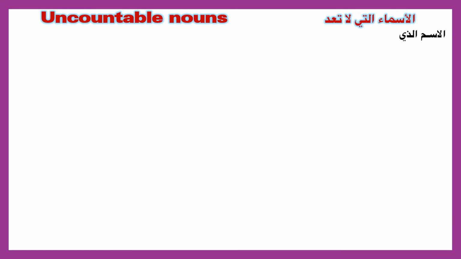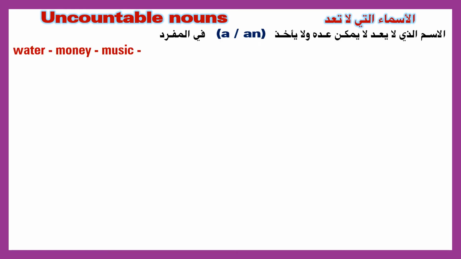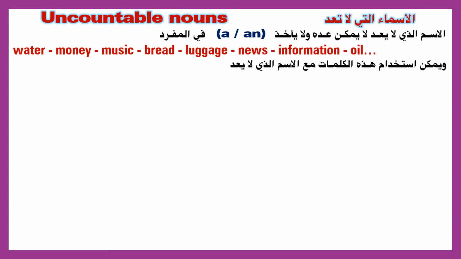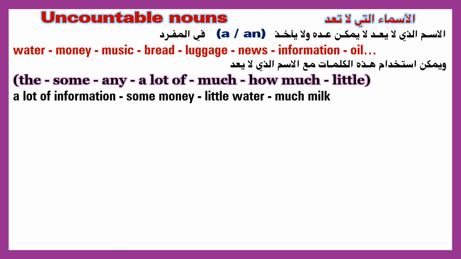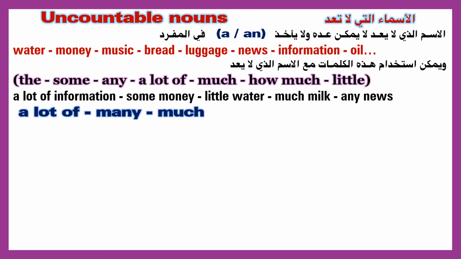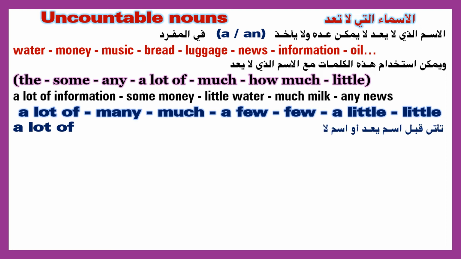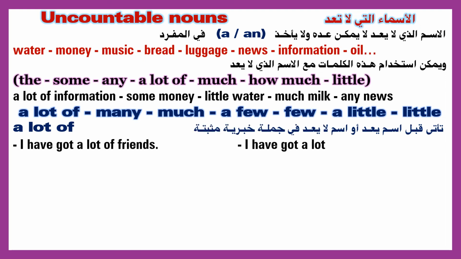Uncountable nouns. A / an. Water, money, music, bread, luggage, news, information, oil. The, some, any, a lot of, much, how much, little. A lot of information, some money, little water, much milk, any news. A lot of, many, much, a few, a little, little.